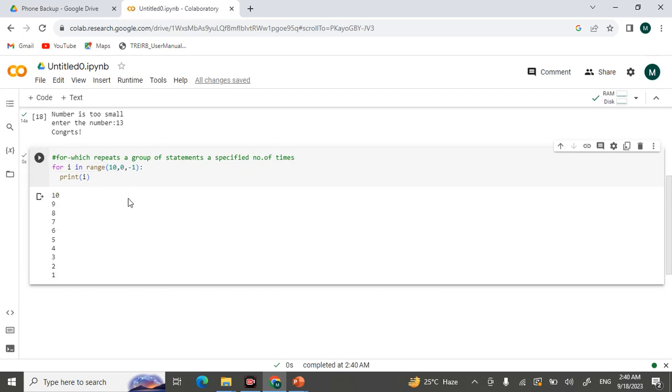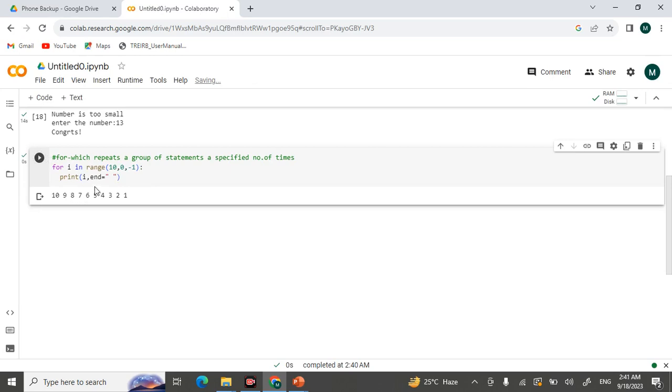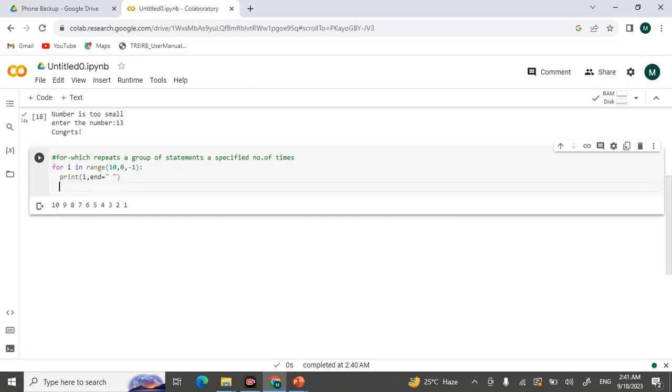If you want to print all the values in a single line, in the print statement you can use the end property. This is a print function property. After printing every number, if you want to give a space here in a single line, you can use this end property. This is all about the for loop.